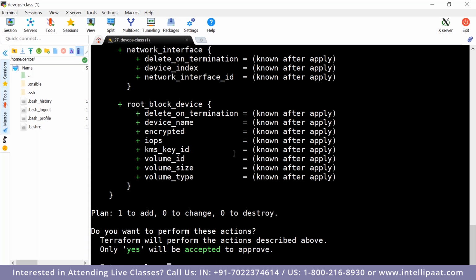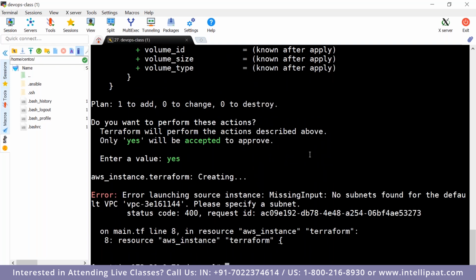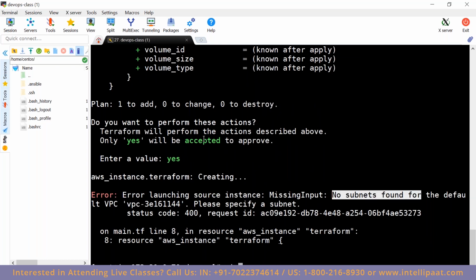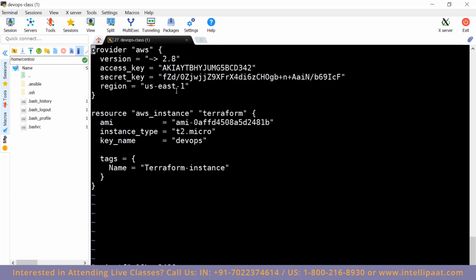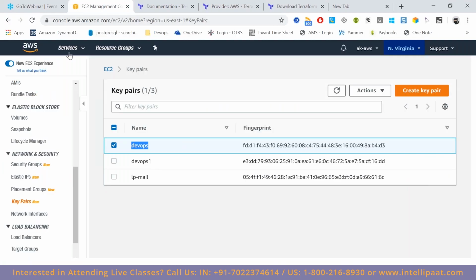Okay. Now you will have to give yes. The moment you give yes, it says error. No subnets found for the default VPC. Please specify the subnet. Now what happens is, since whatever we have given here, it tries to launch it on the default subnet. Now what I've done, I've deleted my default subnet.